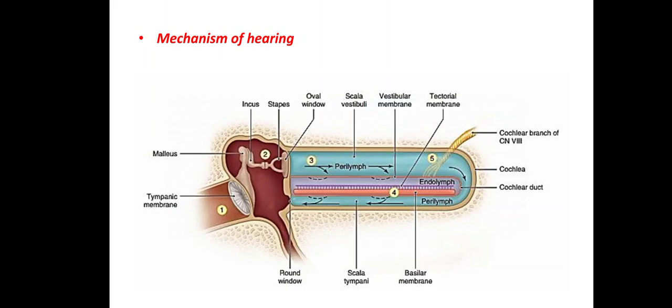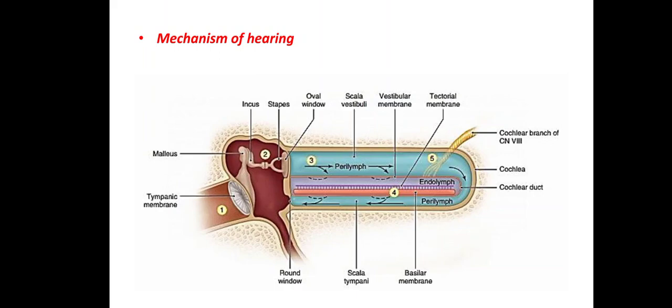Then the vibration of sound is forwarded to the organ of Corti. This stimulates the sensory cells of the organ of Corti, which is placed on the basilar membrane, to send nerve impulses to the brain.